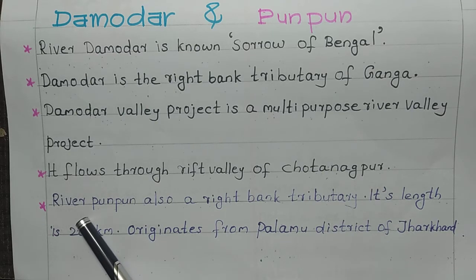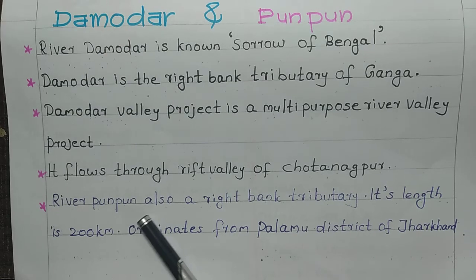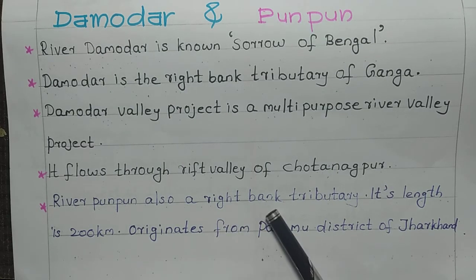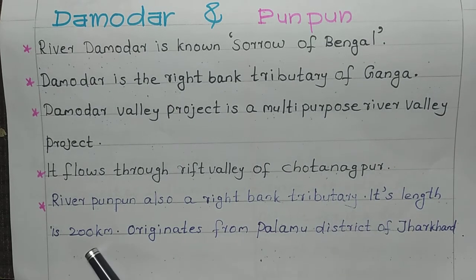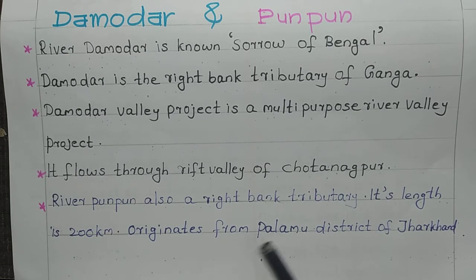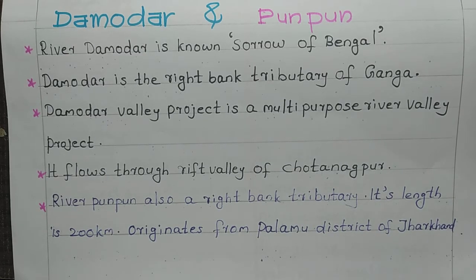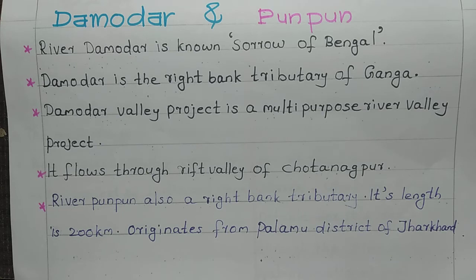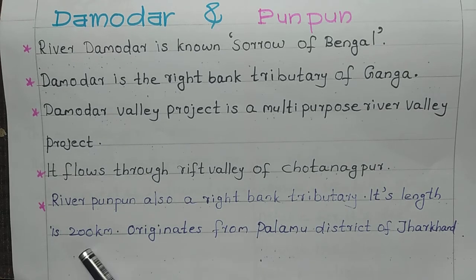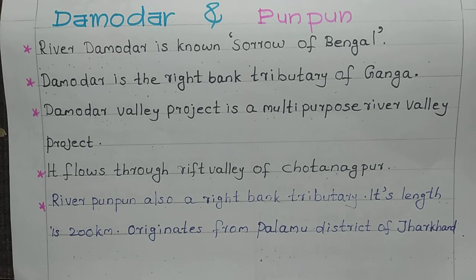Then next is River Punpun, also a right bank tributary. Its length is only 200 kilometers, and it originates from Palamu district of Jharkhand.